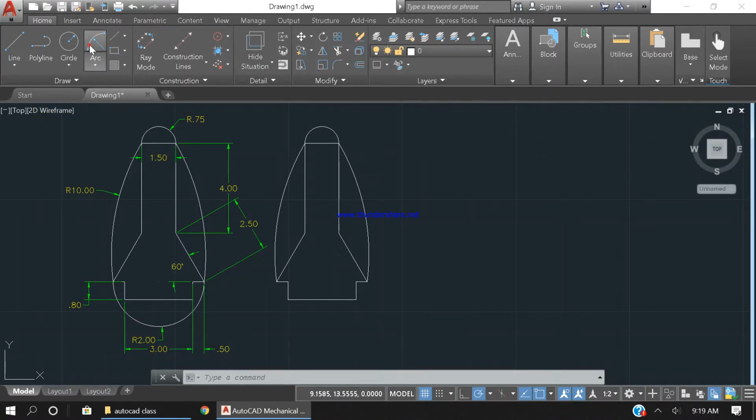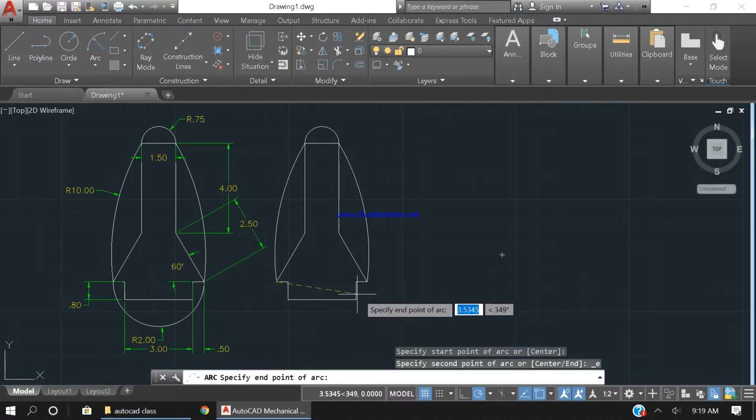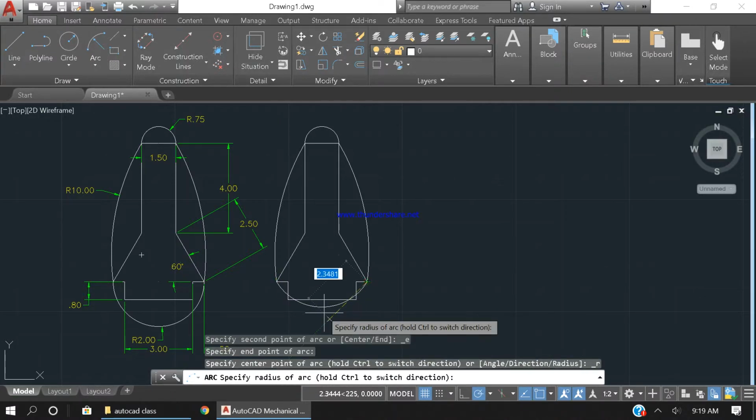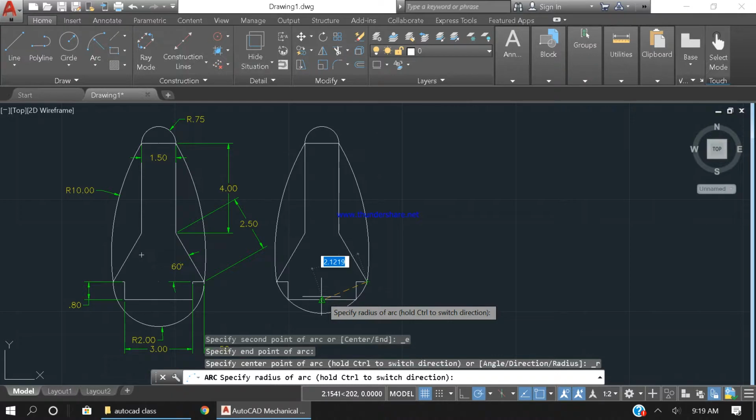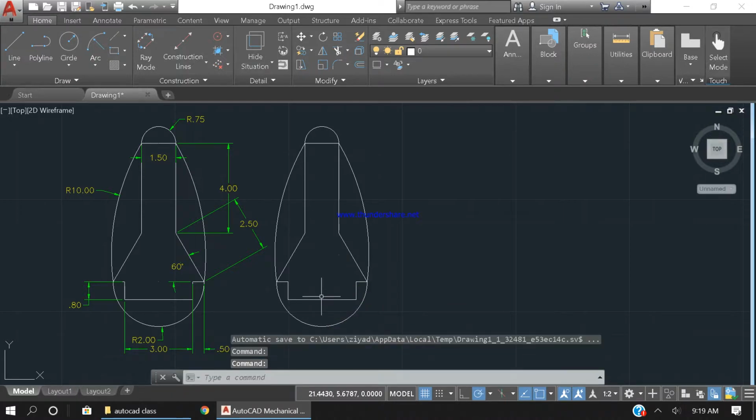I'm gonna go again and I'm gonna put this point and this point, and this should be radius of 2. Okay, radius of 2.